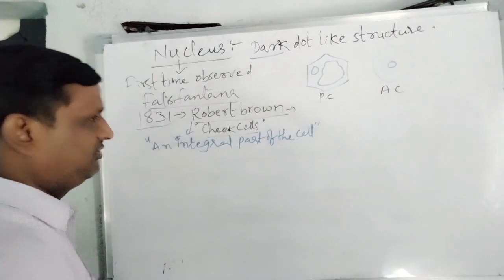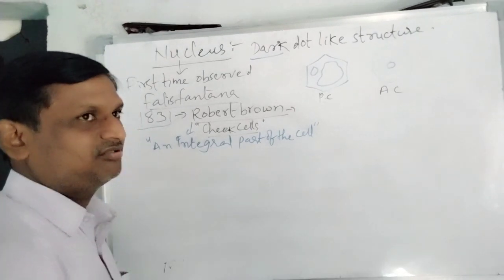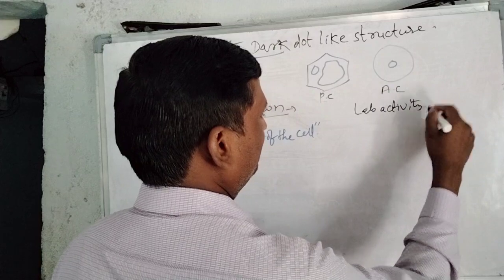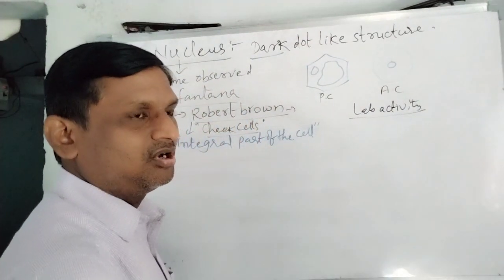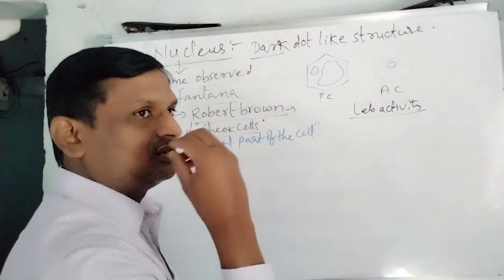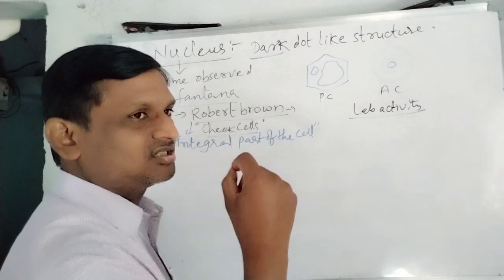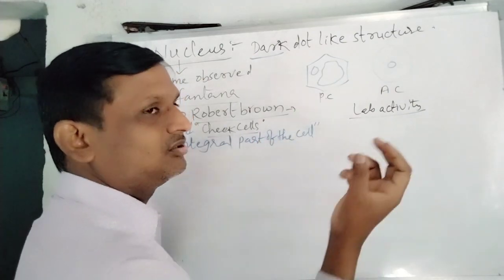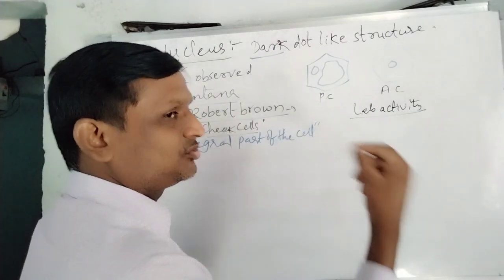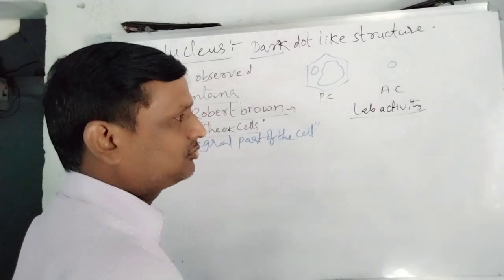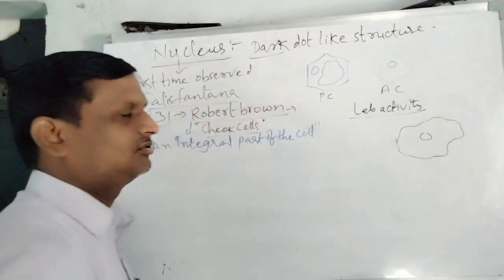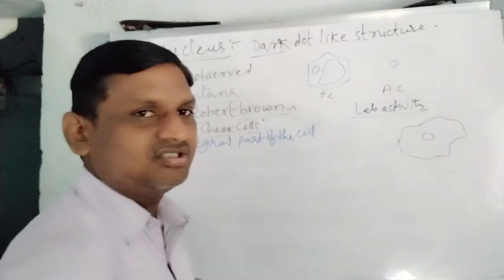Then let us see how we can observe the nucleus. What is the process for observation of the nucleus? Here is a small lab activity. Take an ice cream spoon or spatula and gently rub our cheek cells. Gently rub, not harshly, and keep it in saline water. After some time, these cheek cells should be transferred onto the slide, kept under the microscope and observed, so that we can see the nucleus in the cheek cells.